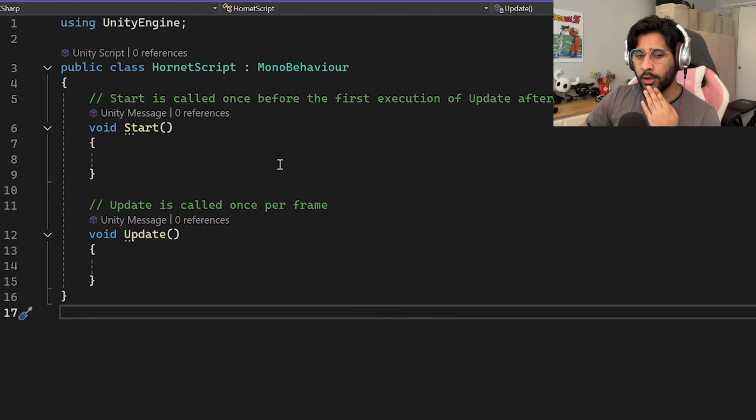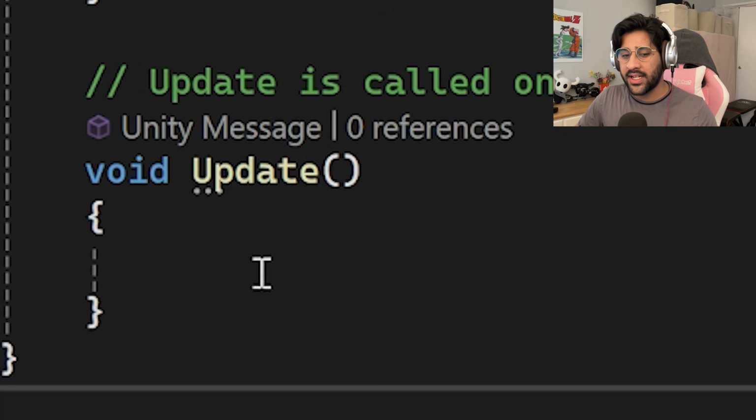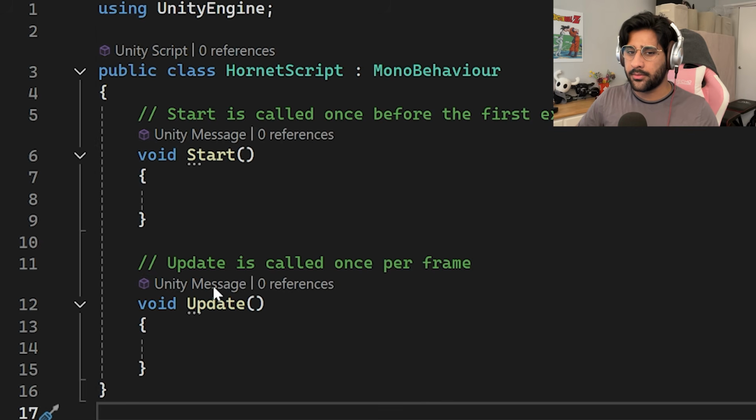Thank God. So we're programming in C#, and basically what these are, from what I'm gathering, is whatever code I type here plays only when I hit play, like at the very start of the game, and whatever code I write here executes every frame, I believe. So that's the difference between these two.